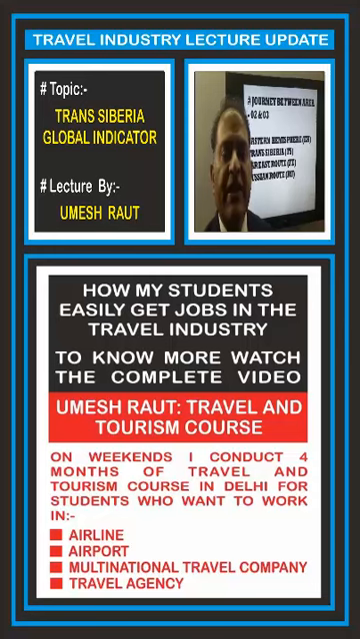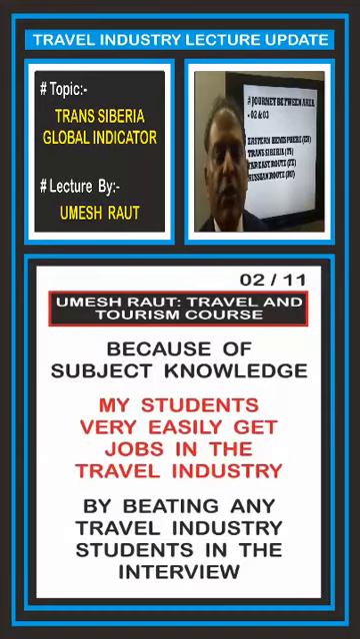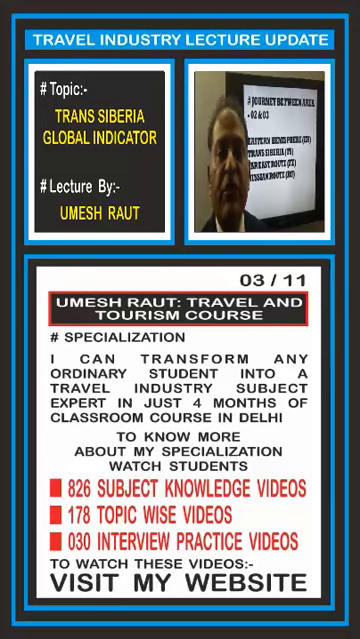Next global indicator is TS. TS means Trans-Siberia. TS global indicator we have to consider when our journey is between area 2 and 3, and in that journey we have the non-stop sector between Europe and Japan and Korea. Now I'll explain you through this map.